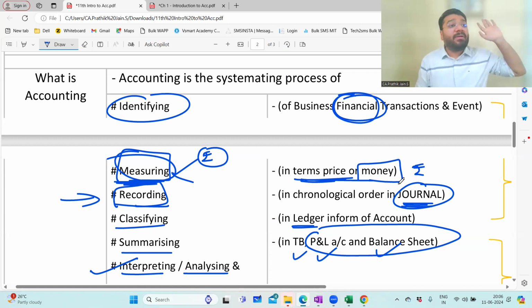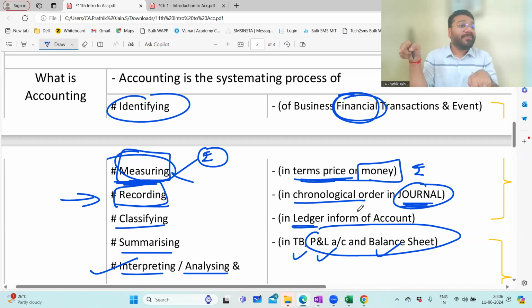So there's a separate chapter in which I'll teach you how the journal format is created. We'll take some time to reach journal. Recording happens through journal, and it happens in chronological order. That means as and when the transaction takes place, you have to keep on recording. Today's transaction, today only you're supposed to record, not tomorrow. Tomorrow's transaction, tomorrow only, not the day after tomorrow. That is what chronological order means. If you record today's transaction tomorrow, it is wrong. If you record tomorrow's transaction the day after tomorrow, that is also wrong.